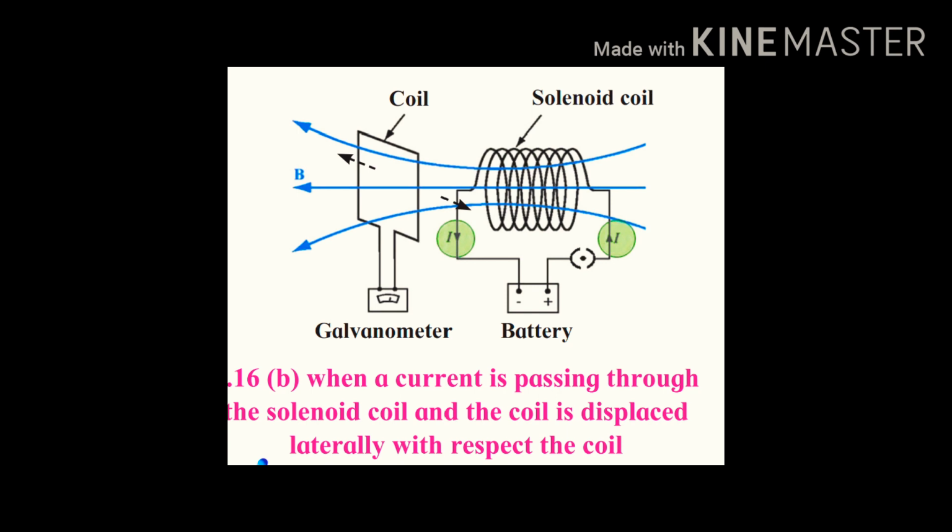Faraday confirmed this with changing position of the conductor too. That means he kept the solenoid in one place with the key closed. That means the current is flowing in the solenoid and hence the magnetic field is produced. And now what he is doing, he is bringing the conductor nearby or taking it away from the solenoid. That means forward and backward direction he started to move the conductor. Then also there was a deflection observed in the galvanometer.